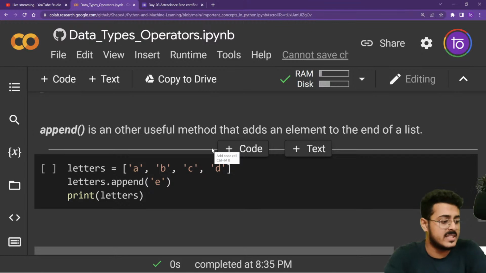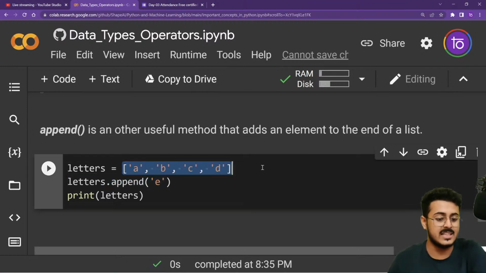Another useful method that we need to learn about is the append method. So what if we want to add a particular item to our list? We are having a list of letters A, B, C, D, and I want to add a new element at the end, that is E.